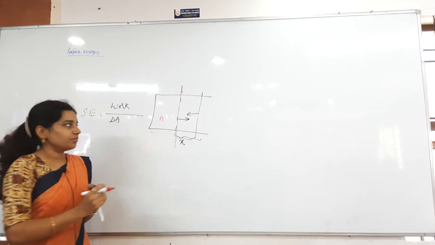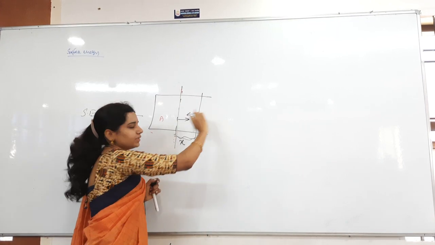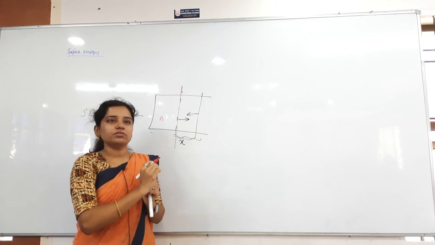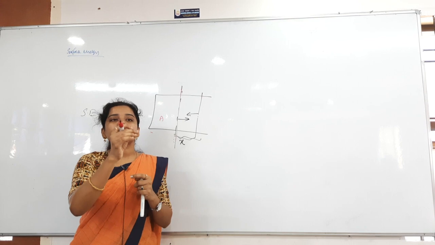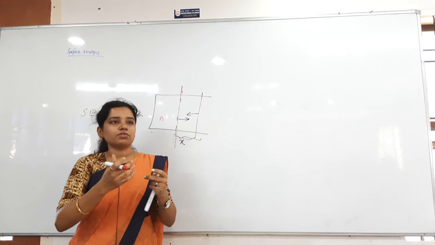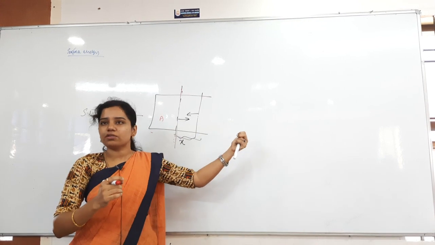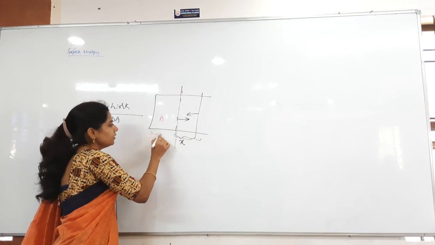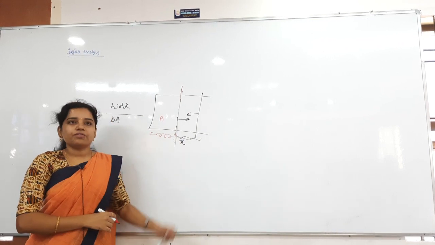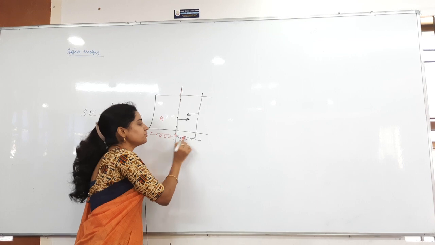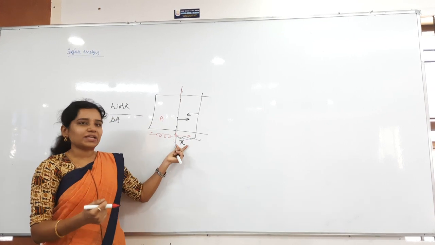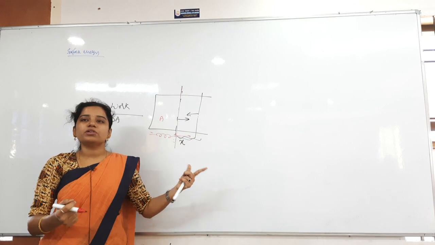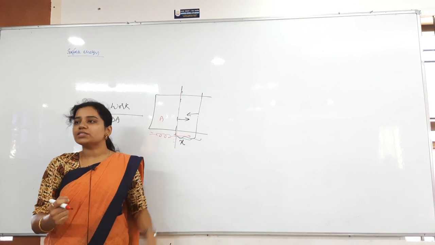Now what I am doing, nothing but here whenever I pull it, at that time what will it do? Its area will increase and it will also store some energy. Why? Because it wanted to go back. You just assume like a spring only. For the spring, it is the equilibrium position. From that equilibrium position, I am stretching it by applying the force. Whenever I stretch it, it will make the displacement. By that displacement, what will it do? It will store the elastic potential energy.